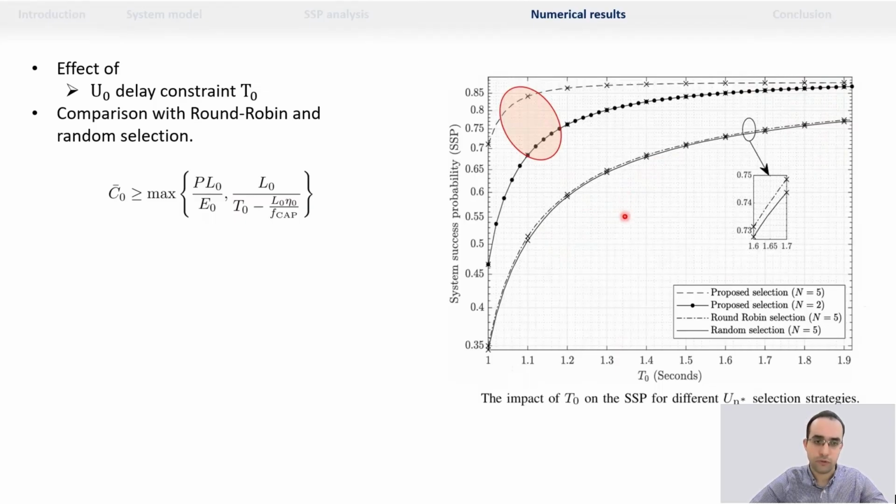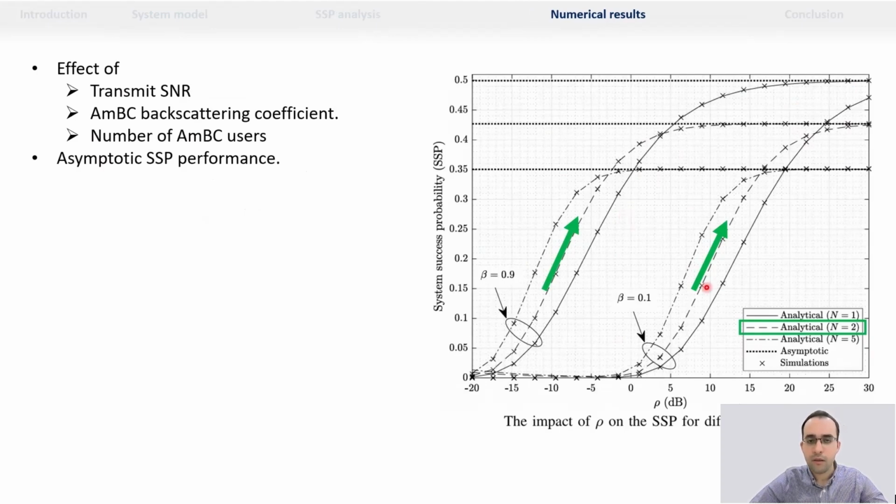fewer number of users. The last figure shows the effect of the signal-to-noise ratio on the system success probability. For a given number of backscattering devices, increasing the signal-to-noise ratio or the backscattering device reflection coefficient increases the system success probability because the likelihood of achieving the target rates increases.